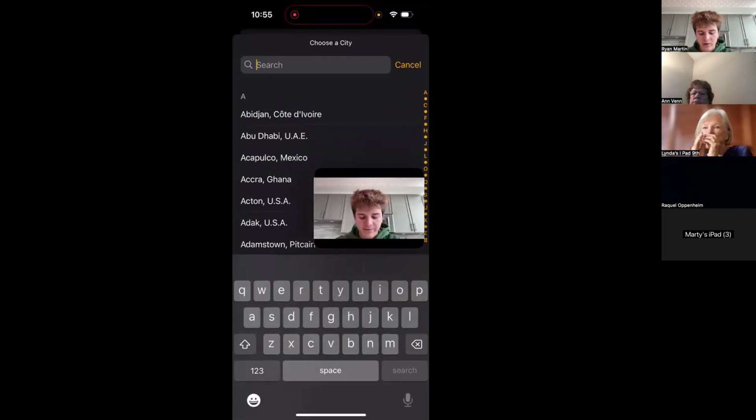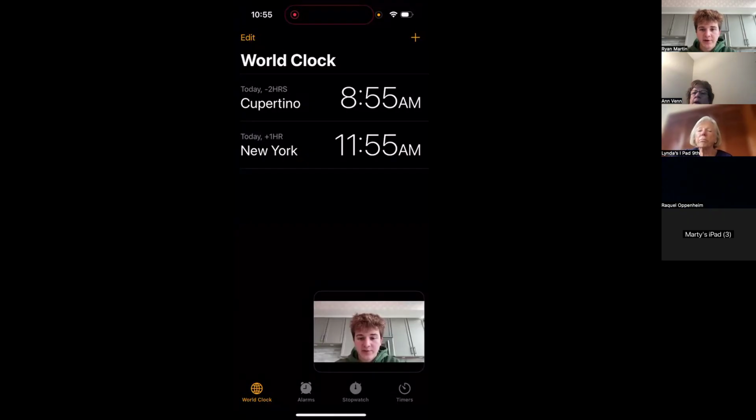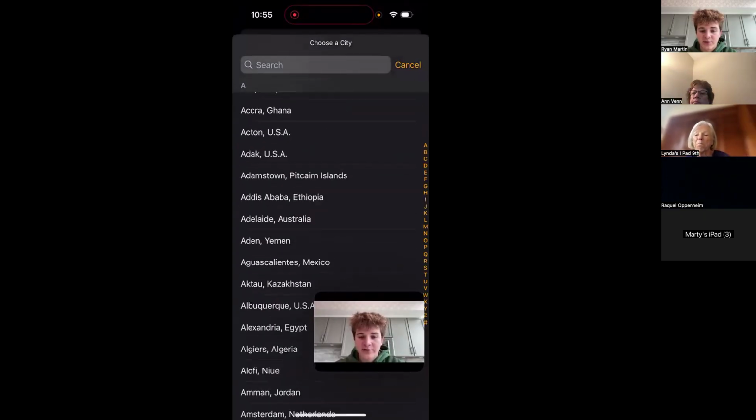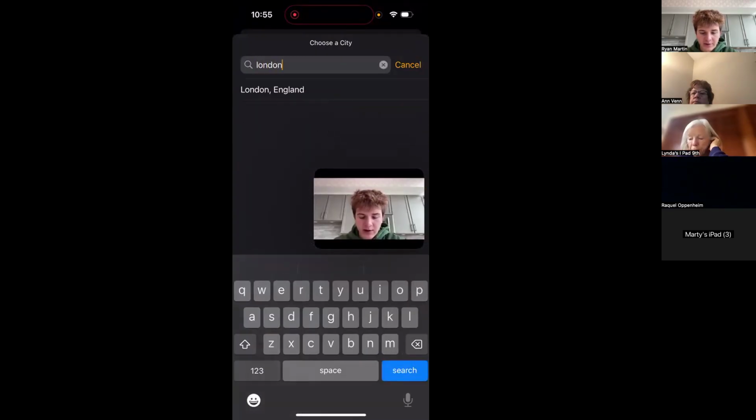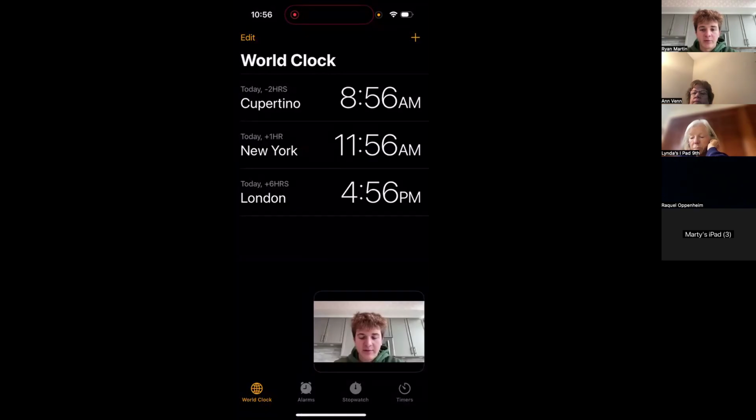So for example, I can press the plus button in the top right here. As you can see, press that, and you have all the different cities pretty much in the world. And you can look up London, England. Select that, and boom, there is London on my screen. Now I am in Central Time, so everything says, as you can see, New York, it's at 11:56. For me, it's 10:56. I'm in Central Time. And then London, 6 hours ahead of me, 5 hours ahead of East Coast time, and it is 4:56 there. So I think world clock's really interesting.